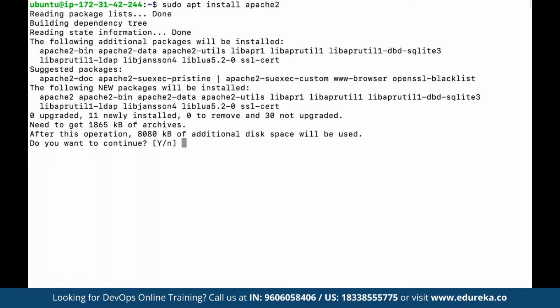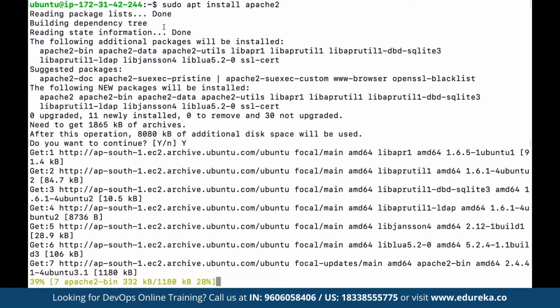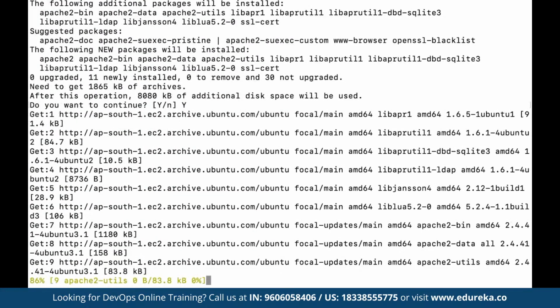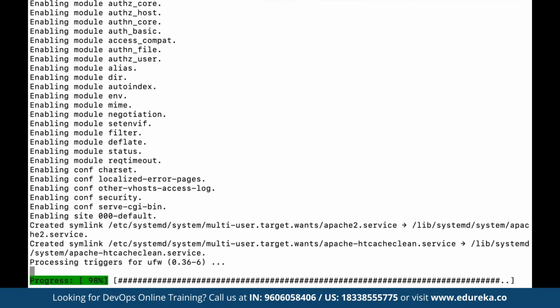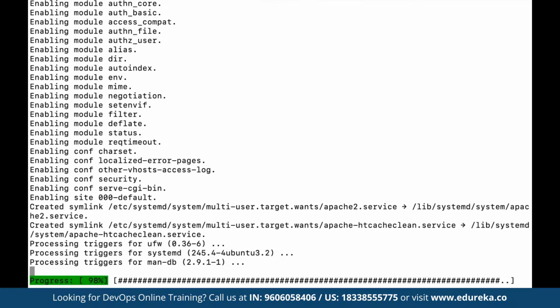Here we want to continue, so we enter yes. Based on the package we have defined, this is going to download, install and automatically configure the package. Once this Apache server has been successfully installed, we would be able to open it in the browser, if port access has been given by using the security group. Then we would be able to see the home page of the Apache server.